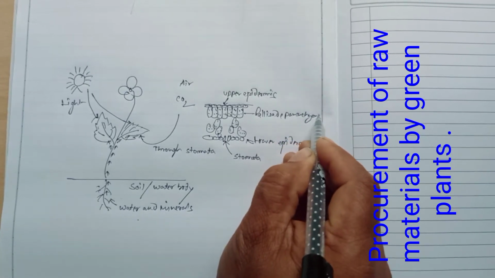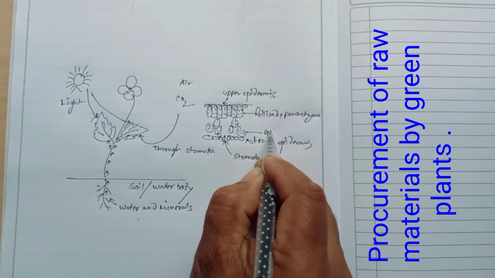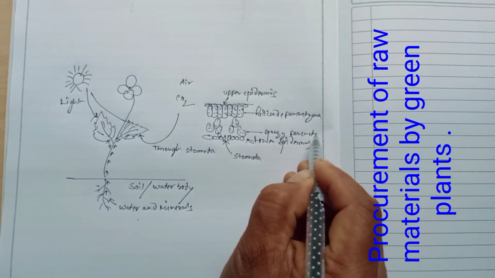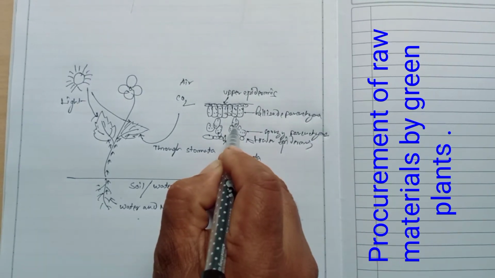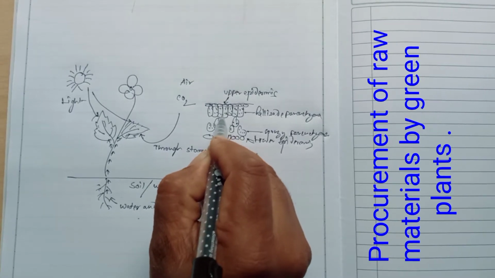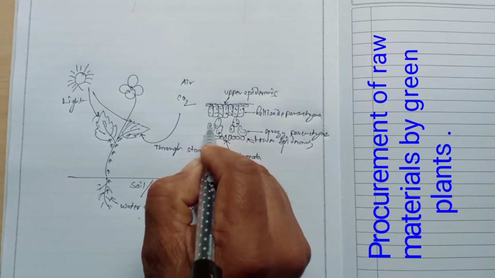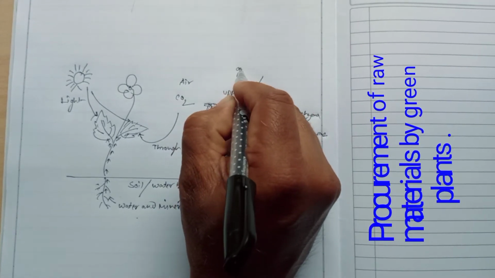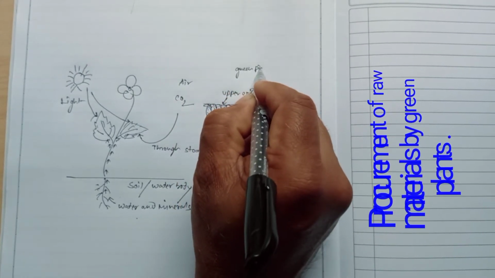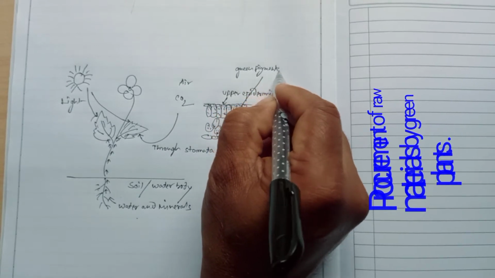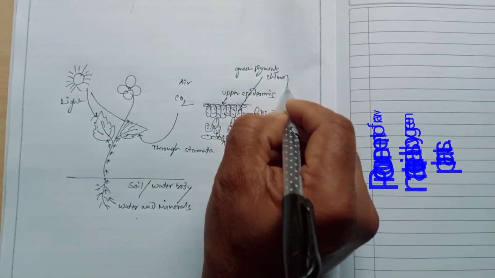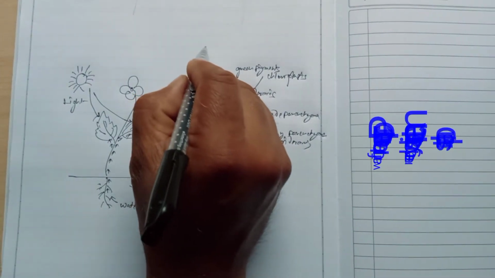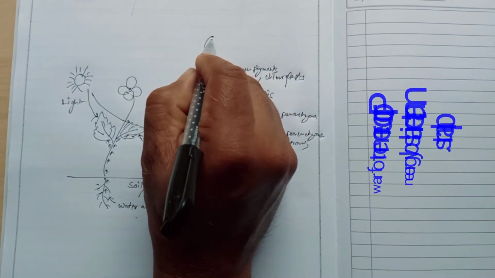So that is why a plant can absorb carbon dioxide from the air through the stomata of the lower epidermis, and after the performance of photosynthesis they release oxygen to the air via these pores. The green pigments are termed as chlorophylls, which are confined in the chloroplasts.